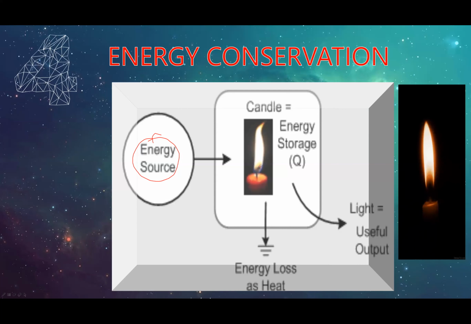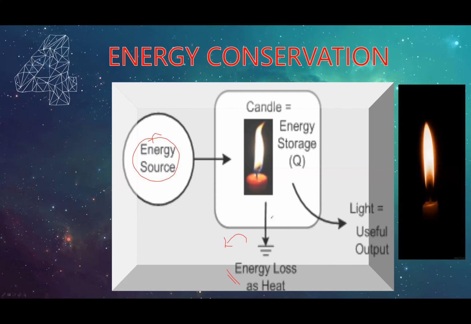This burning takes place in the presence of oxygen. But we only get some useful light, and some of the energy is lost. The energy loss is in the form of heat. What we actually need is light, but we get some light energy and some heat energy. For the candle, most of the energy is in the form of heat.